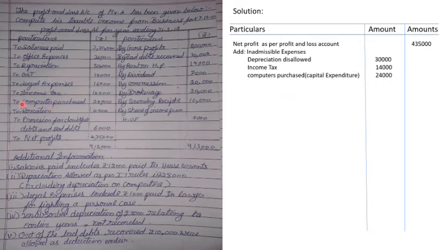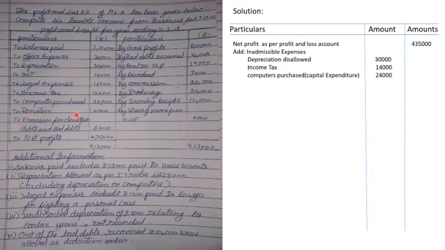However, when a capital asset has been purchased, we must remember that we have to calculate depreciation on that. Clear? So that is the reason they mentioned here that this depreciation amount does not include the depreciation on computers. If it was included, then we wouldn't have calculated an extra depreciation here. However, since it says that it's excluding the depreciation on computer, we have to calculate the depreciation on this computer purchased. Clear? That I will be doing when I'm doing the admissible expenses part.